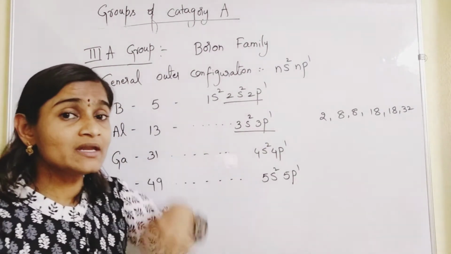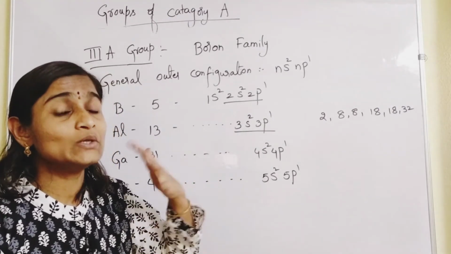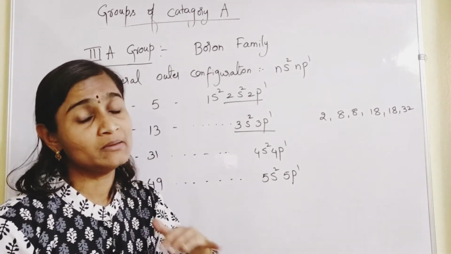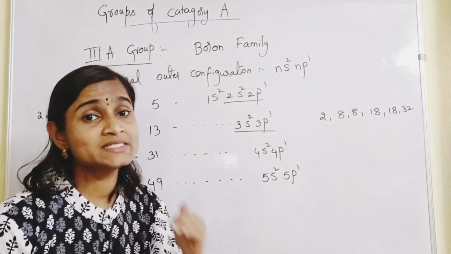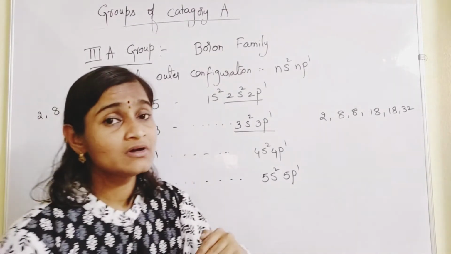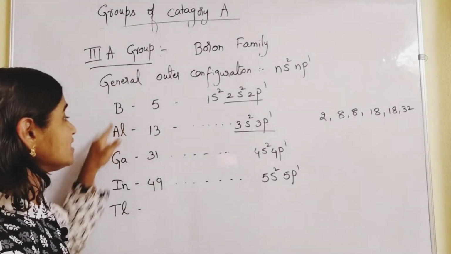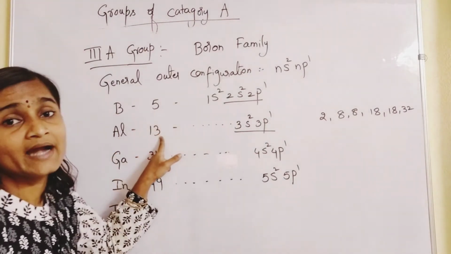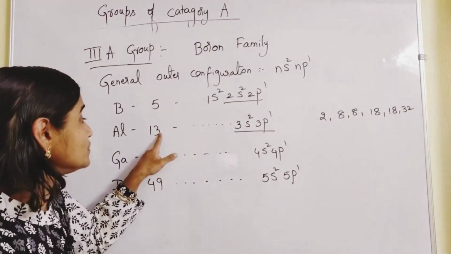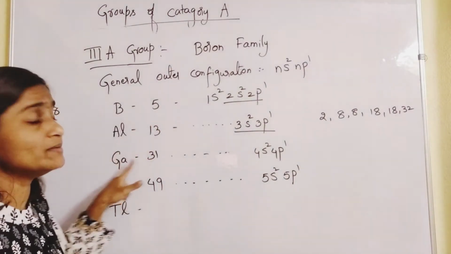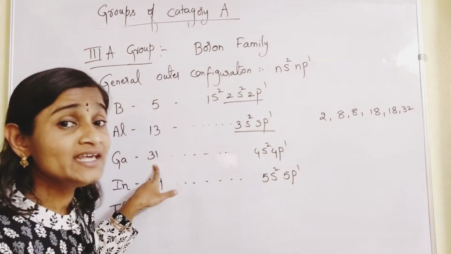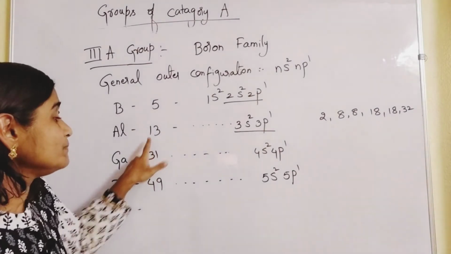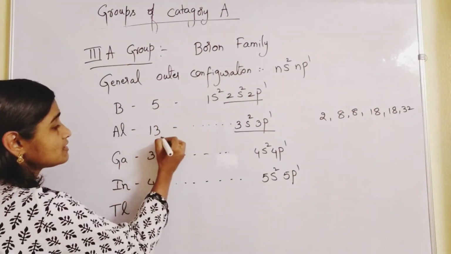To get the atomic number of aluminium, which is located at the bottom of boron, you are adding how much? 8 you are adding. After that, to get the atomic number of gallium, you are adding 18. So 13 plus 18 will be how much? 31.